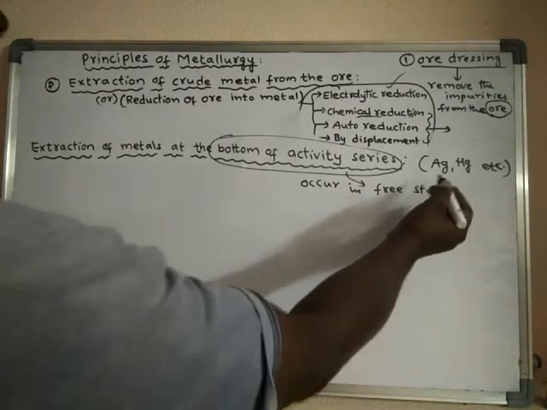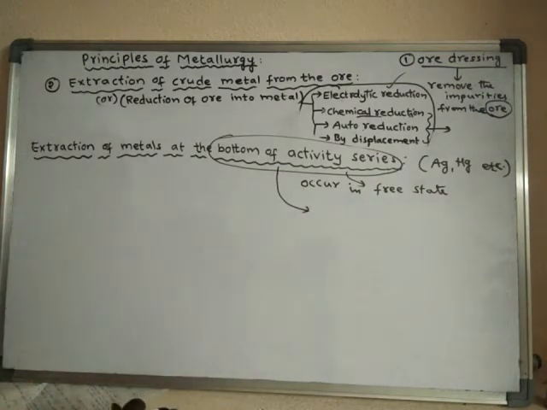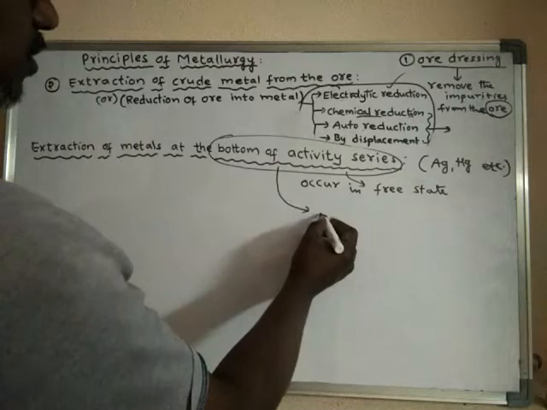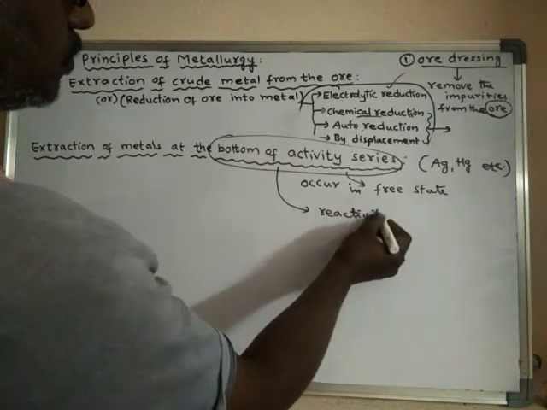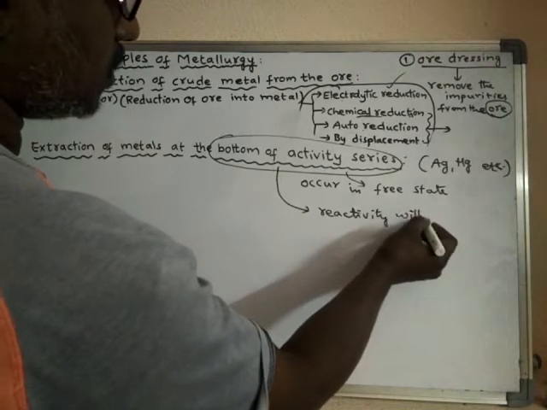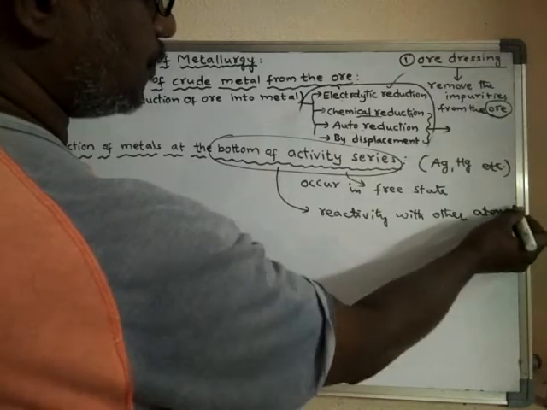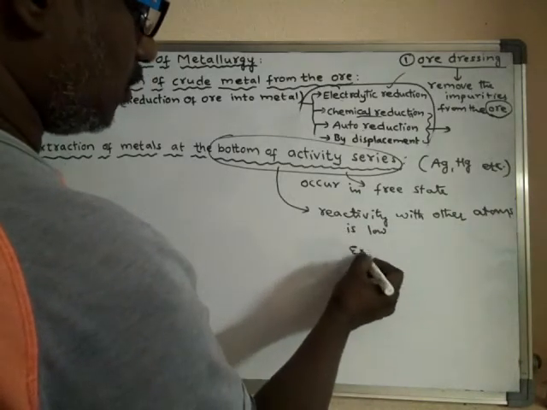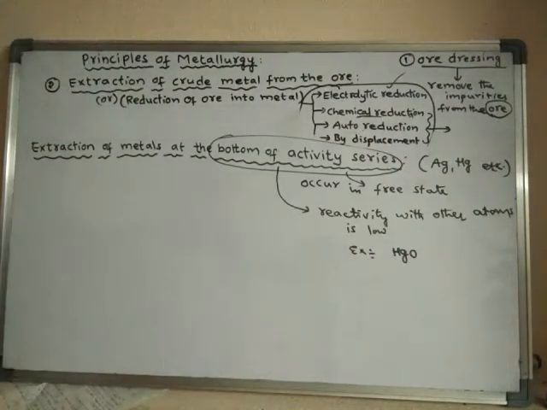Their reactivity with other atoms is very low. For example, mercury with oxygen forms mercury oxide.